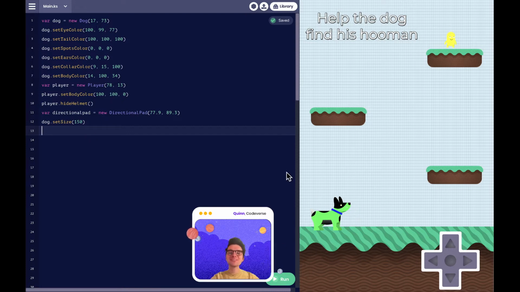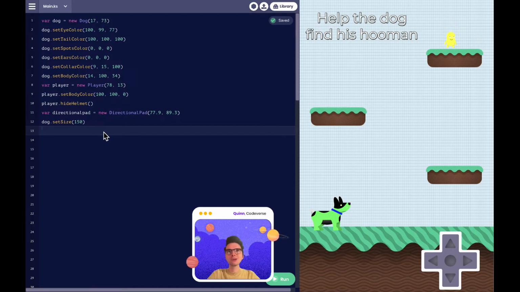While you were creating your awesome suggestions for the color of the dog, I went to the library and dragged in a directional pad. Our directional pad will allow us to move our dog to the right, to the left, and up to progress through our game. We create movement for our variables by creating an event. An event is structured with a when statement.